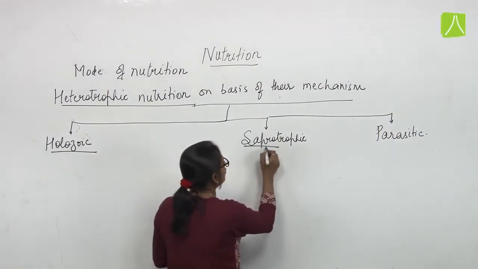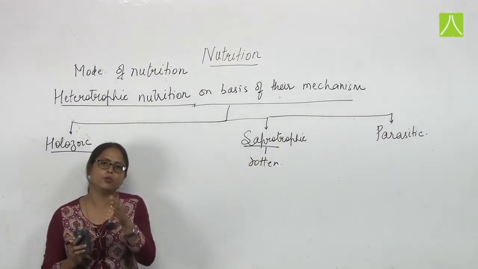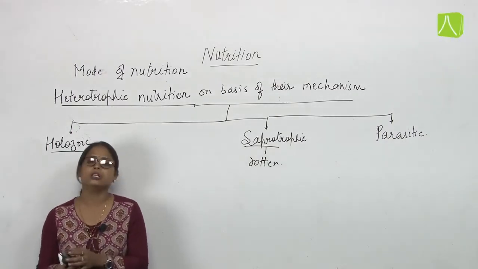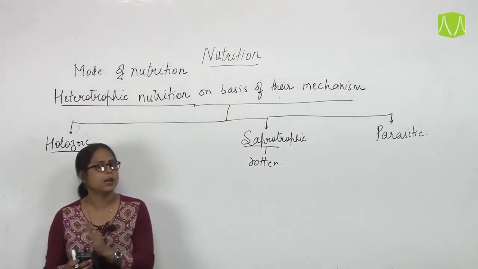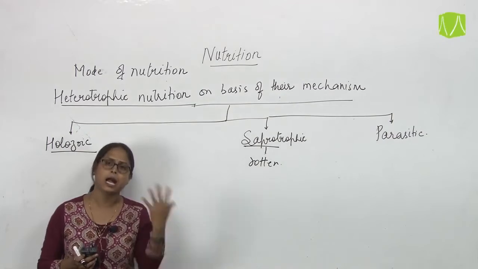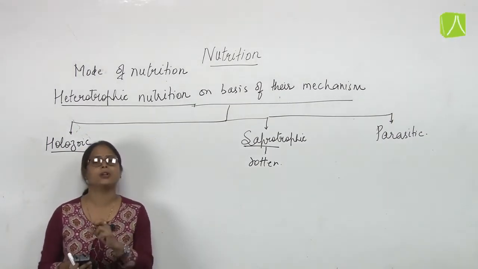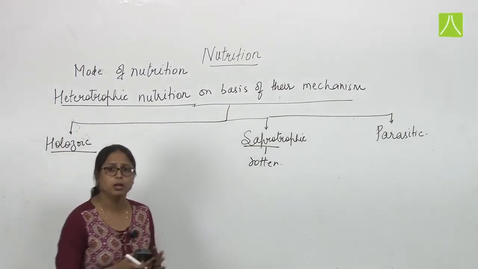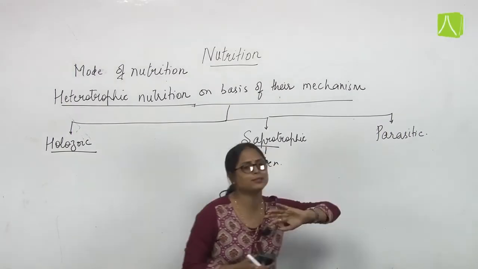Saprotrophic means, sapro means rotten, जिसे हम कहते हैं सड़ा हुआ. ठीक है, so the saprotrophic mode of nutrition includes the process in which the organism is actually feeding on the rotten or dead and decayed forms of plant and animal. Here these organisms release digestive enzymes and then they decompose or degrade those dead remains or decayed forms of plant and animal to release energy out of it. So that includes saprotrophic.